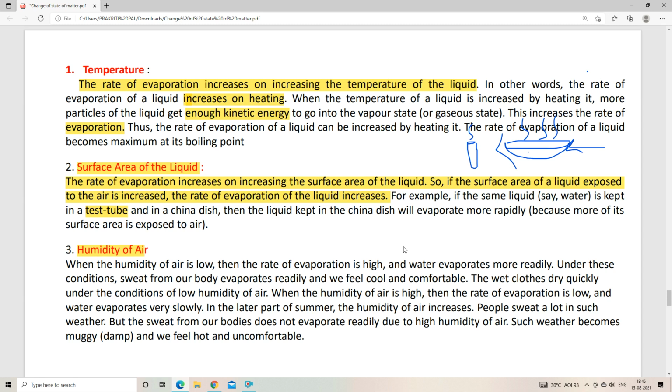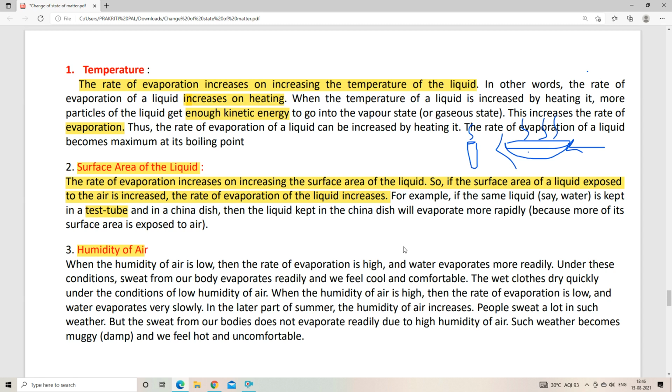And this is also the reason behind our sweating, right? You can see here in the later part of summer the humidity of air increases. People sweat a lot in such weather, but the sweat from our bodies doesn't evaporate readily because there is high humidity of air, right? You might have noticed this thing, but till today I think you didn't know the reason, but now you know the reason, so you can understand why these things happen, right?